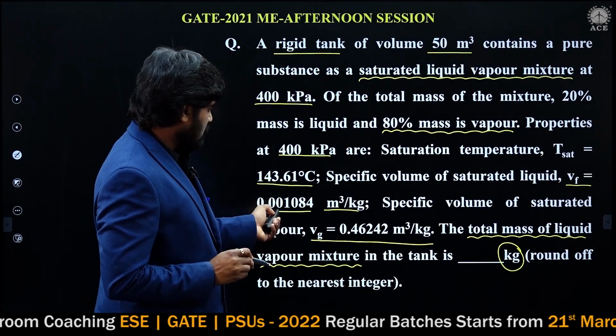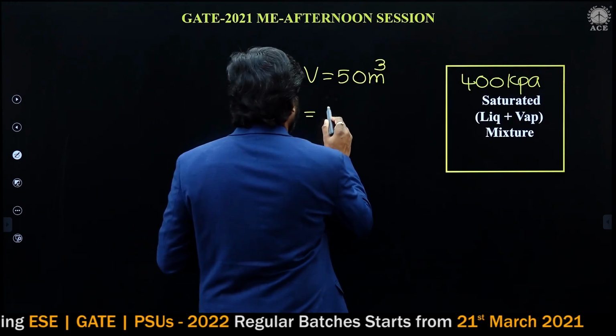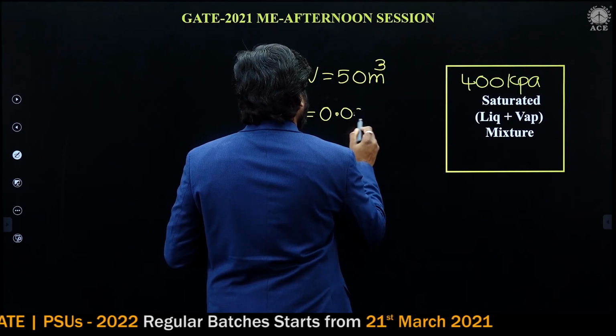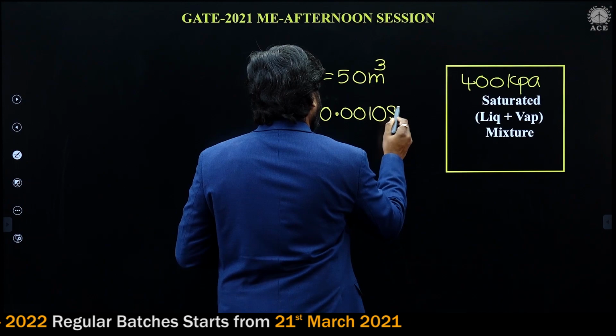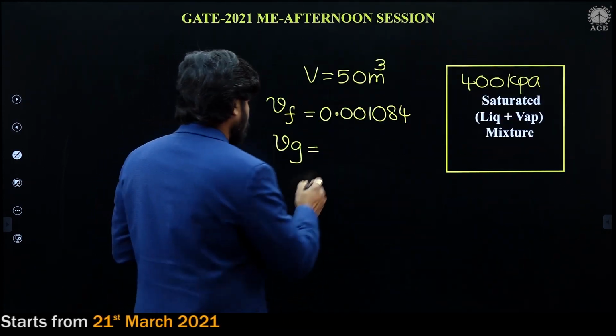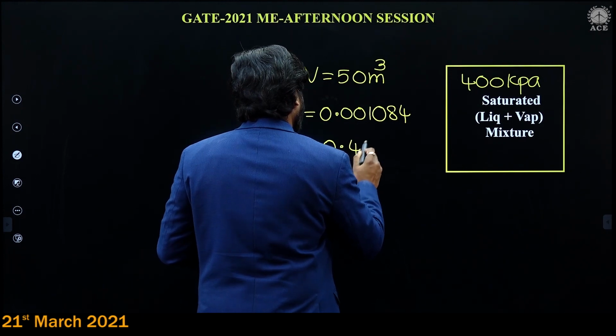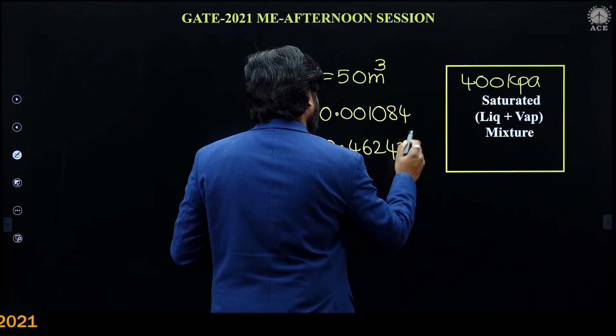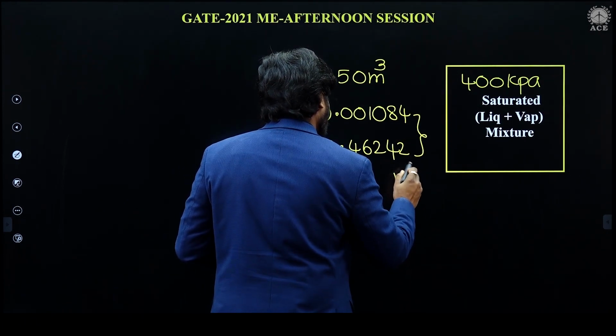Saturated liquid, Vf, is 0.001084, and Vg is 0.46242 meter cube per kg.